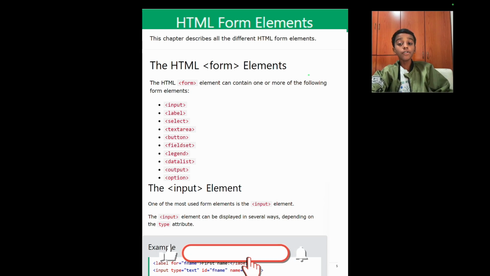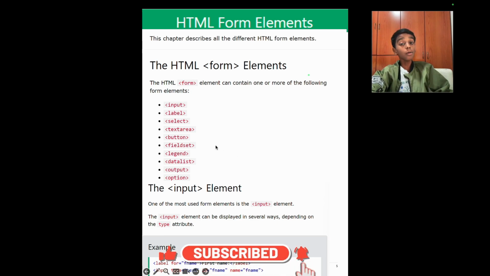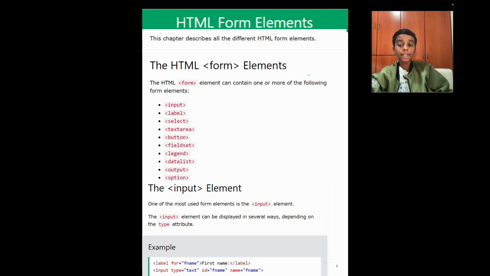Previously we have done HTML forms attributes, so this time we're going to do HTML form elements. The HTML form element can contain one or more of the following elements: input, label, select, button, datalist, output, option, and many more. The input element. One of the most used form elements is the input element. The input element can be displayed in several ways depending on the type attribute.